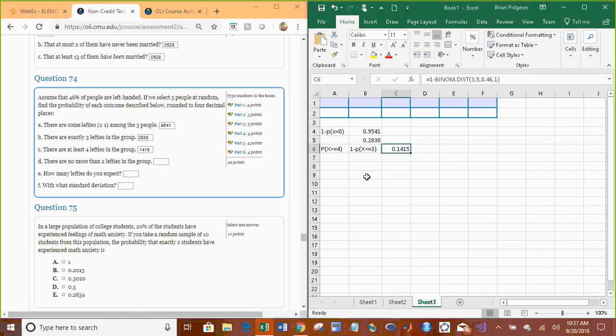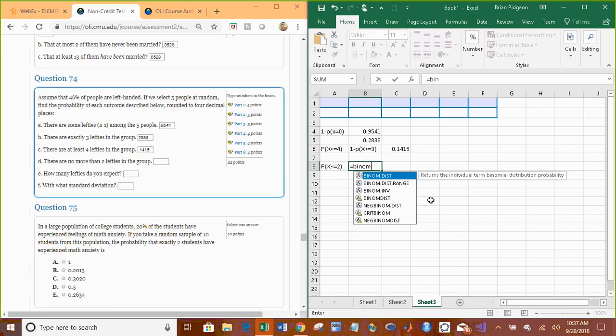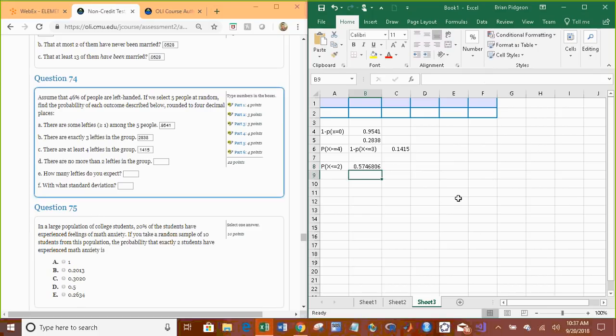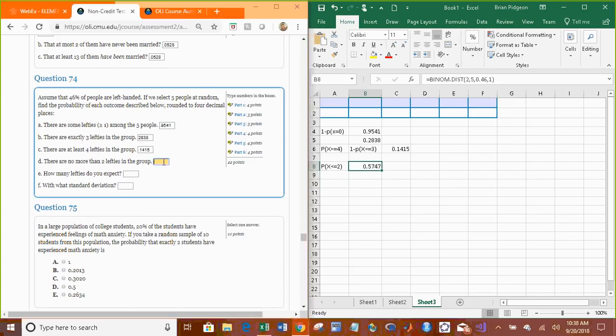No more than 2? Well, that's good because that's just equal to less than or equal to 2. That's by definition what binomial dist will calculate. So we just do 2 out of the 5, 0.46. Cumulative is 1. 0.5747. And if you can't see that, just always round using the Excel.